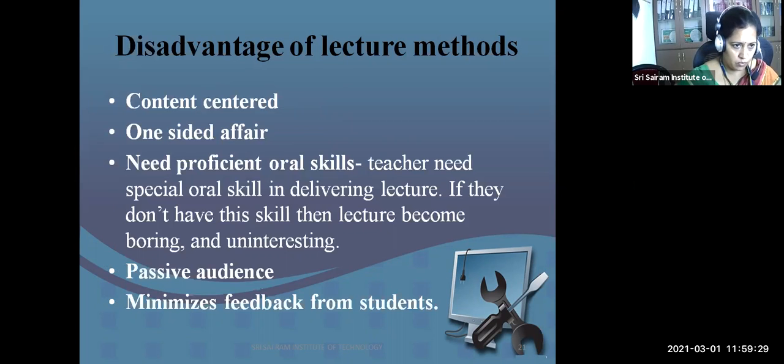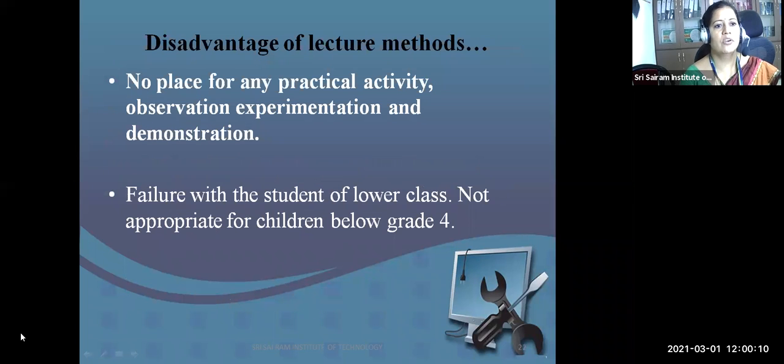And of course, one who has good oral skills can make the class lively, can make the lecture. The other side is a passive audience. Some audience may sleep, or they are not reciprocative, and then the class becomes very dull. Only if the audience is active is the class lively. A passive audience is a flaw. Then it minimizes the feedback from the students. They will not be attentive all the time, so they think we missed some sessions and we are not eligible to give feedback. So it minimizes the feedback of the session.